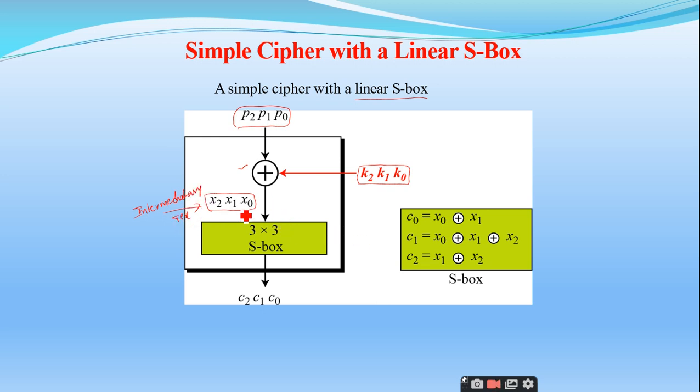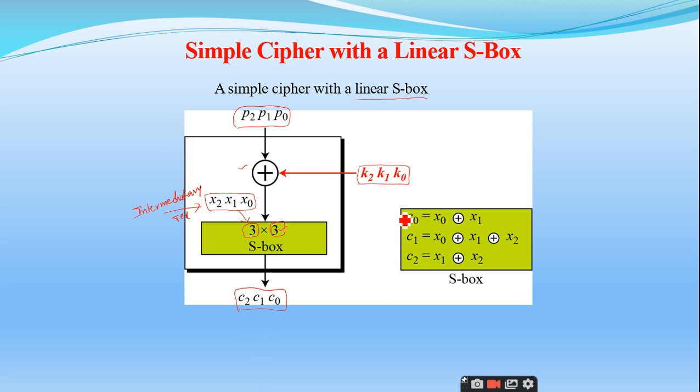And then x0, x1, x2 are passed through a 3x3 S box. What do you mean by a 3x3 S box? The first 3 represents the inputs. Since you are giving x0, x1 and x2 as 3 inputs, you will generate 3 outputs, C0, C1 and C2.